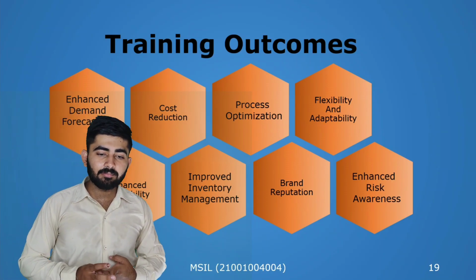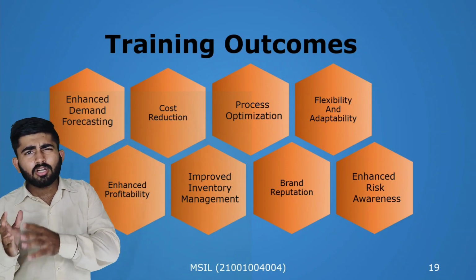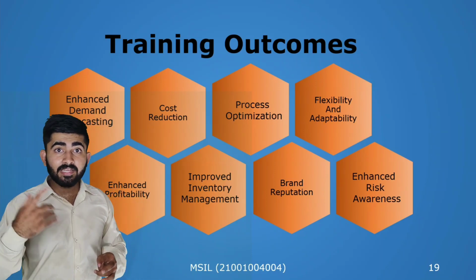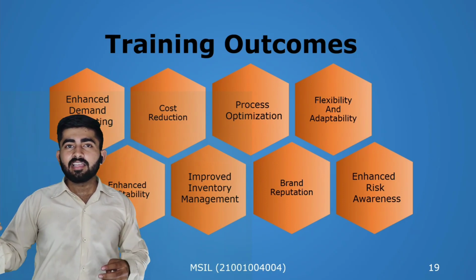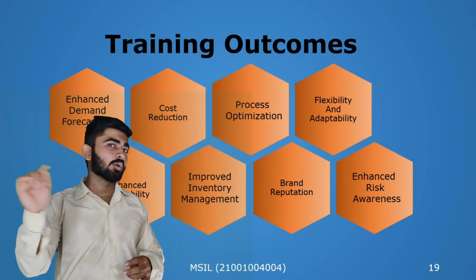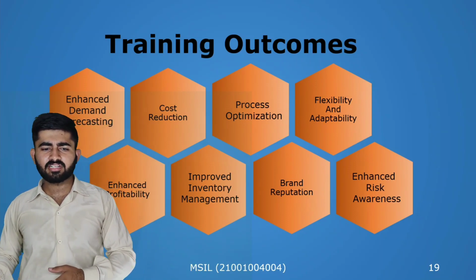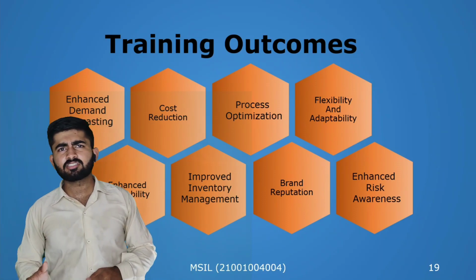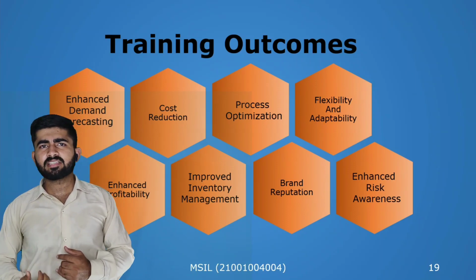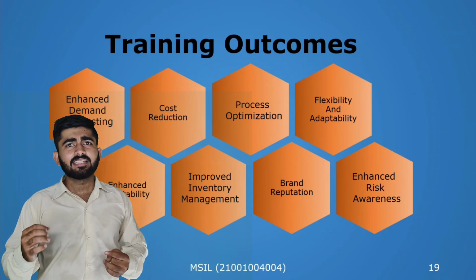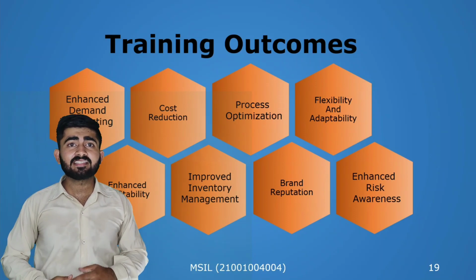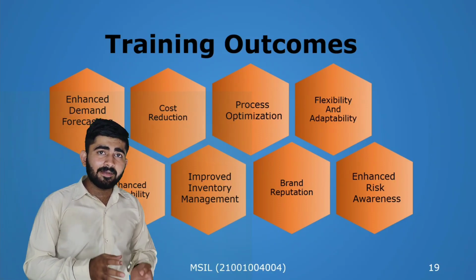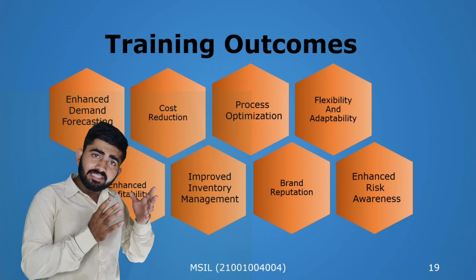Now the next part is enhanced profitability. Maruti needs to do cost cutting on each and every part. Some people at Maruti don't know that the spare tire, that is the 5th tire of the car, is around 1 inch smaller in diameter. That is not known by any of the customers. This is a part of cost cutting that increases the profitability of Maruti. Now it's come to cost reduction. Maruti needs to negotiate at every point so that it becomes cheaper for MSIL to purchase. If it is reduced by even 10 paisa, it is also a very big amount, because parts are purchased in lakhs. Coming to improved inventory management, that depicts the inventory that Maruti is having.